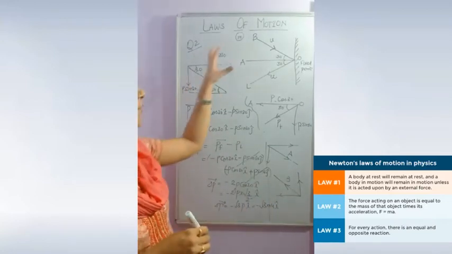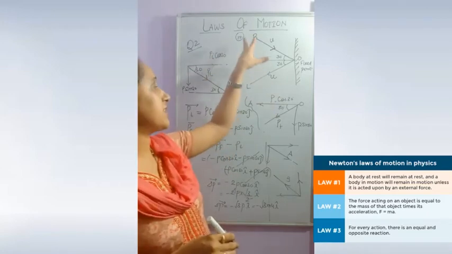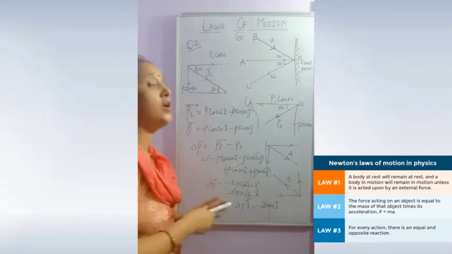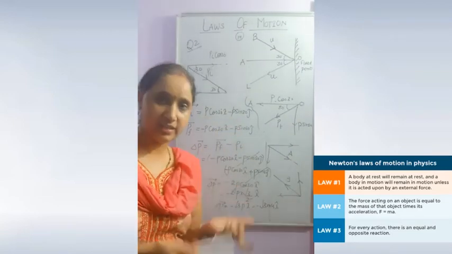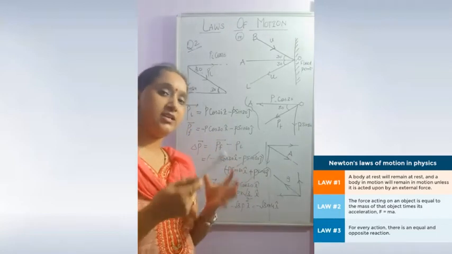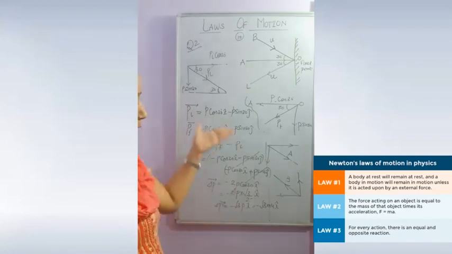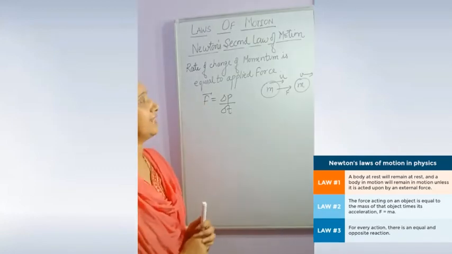So this type of question should be clear in your book. Many times this type of question is given to you. You should know how to resolve the given vector and how to write the vector equation in i and j. Then we resolve and calculate like this. Okay, is it clear, students? Now Newton's second law of motion.